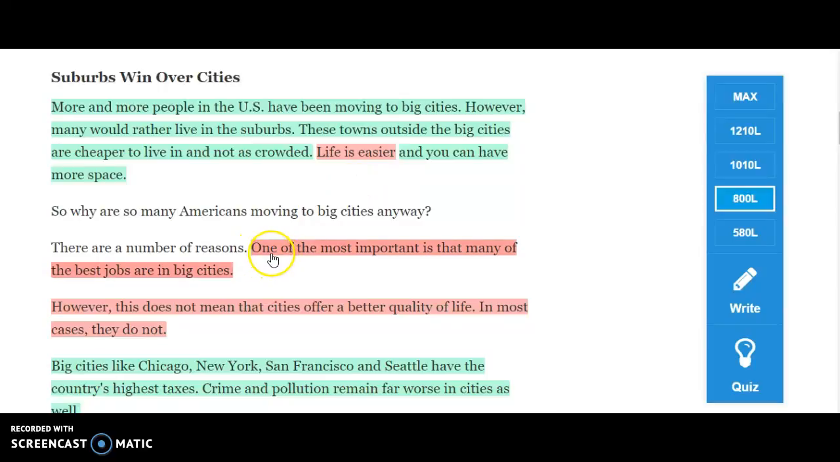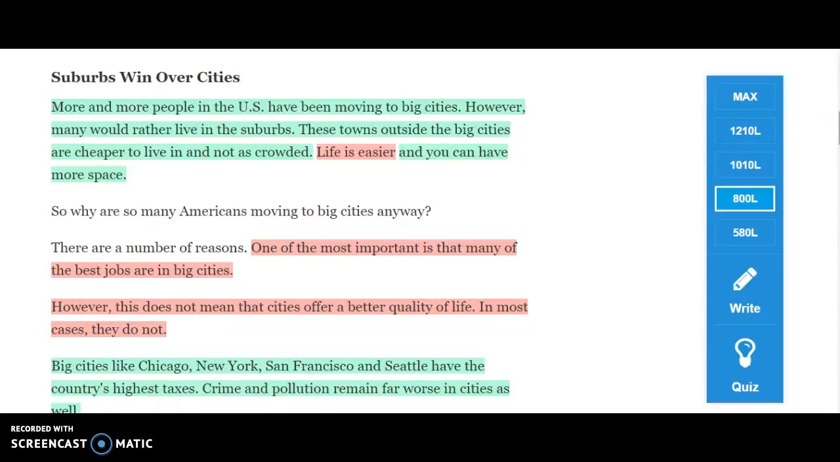Another opinion is that the best jobs are in big cities. Best is an adjective. We don't know what the best jobs are. It doesn't explain that higher paying jobs are in big cities or anything like that. It just says best. It says, however, this does not mean that cities offer a better quality of life. This is arguable. Someone who likes the city could argue that the city offers a better quality of life. Somebody who likes the suburbs could argue for that opinion.